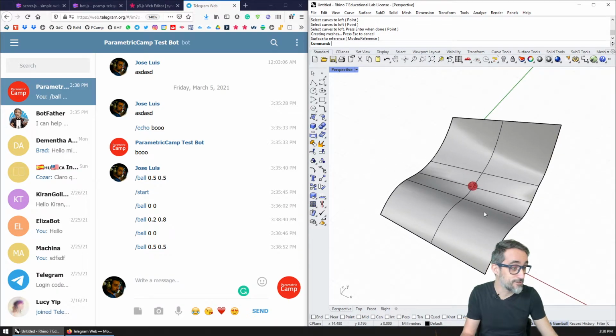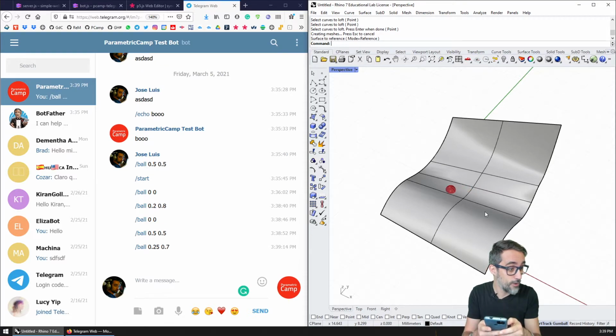And let me actually try from my phone so that you see that this is true. I'm going to open Telegram and I'm going to type, you're going to see it on the screen actually. Ball 0.25, 0.7. And let me see, boom. I just did that from my phone right now, okay?